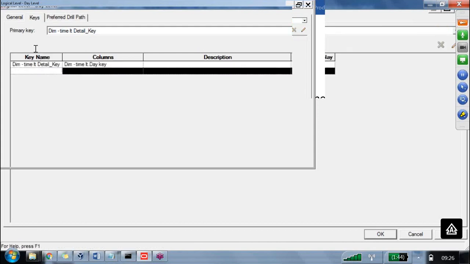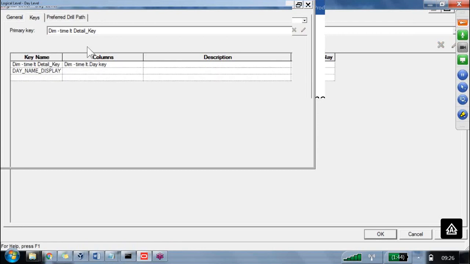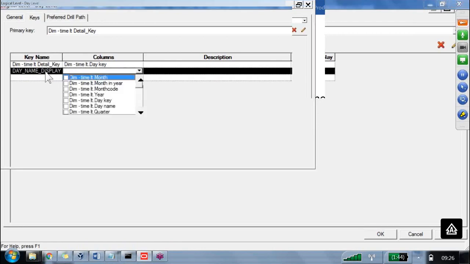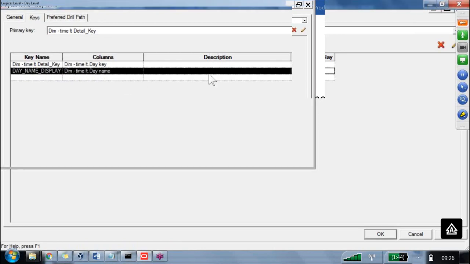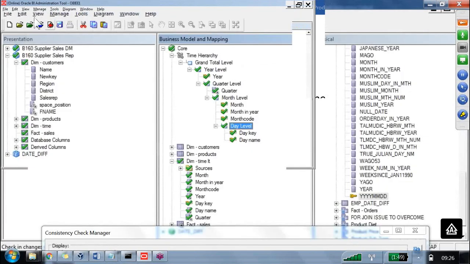So here I will write day name as display. Let me select day name display. Now day key we are using as the primary key. Day name we are using as display. Okay. Now check in changes, click on S.